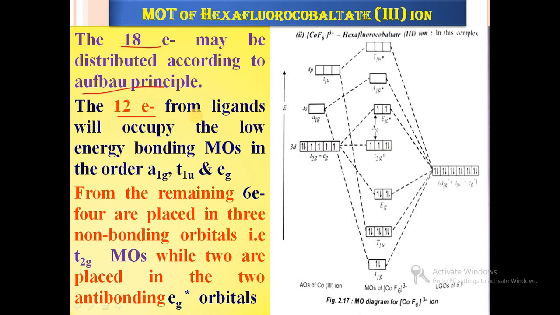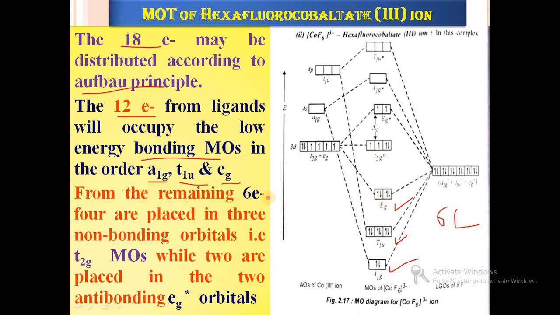The 12 electrons from the ligands will occupy the low energy bonding molecular orbitals in the order a1g, t1u, eg. Here these are the 6 ligand orbitals, and the ligand is an F- ion. These 6 ligands contribute how many electrons? 12 electrons, and these 12 electrons go into the lower energy orbitals, first a1g, then t1u, and then eg. They are distributed in the sequence a1g 2, then t1u 6, and eg 4.